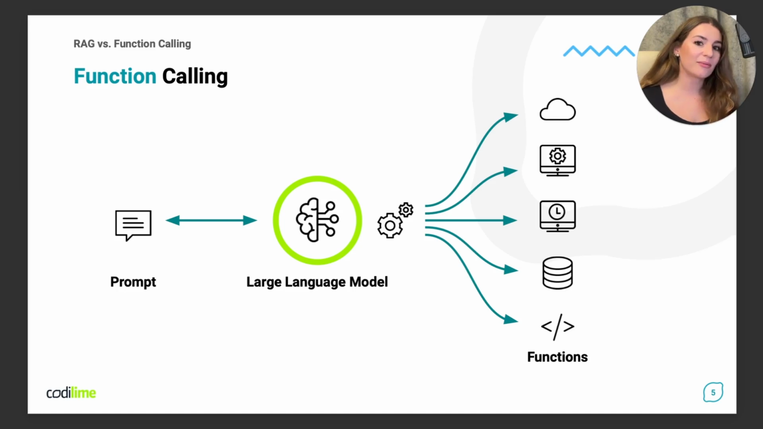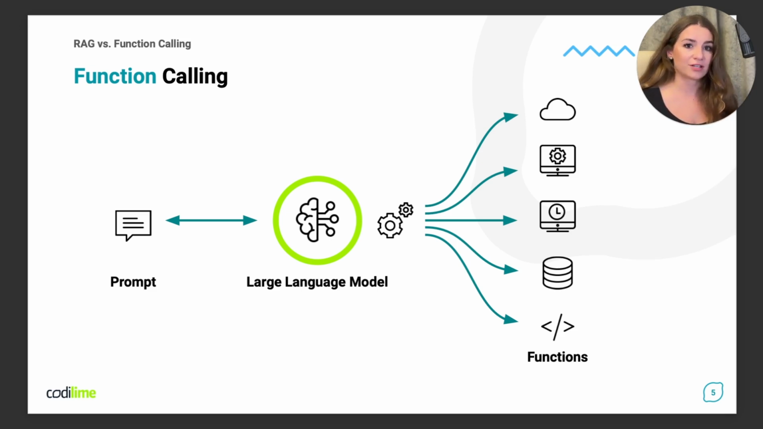Now let's talk about function calling, another very powerful technique to enhance large language models. Function calling allows LLMs to execute specific functions during their operation, enabling them to interact with external systems and perform tasks that go beyond simple text generation.